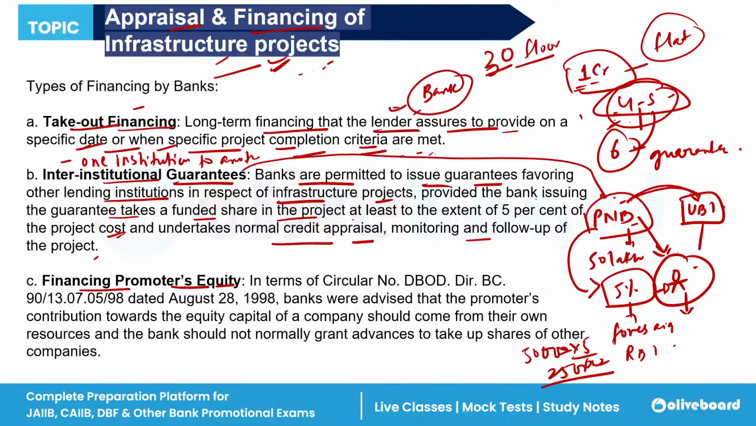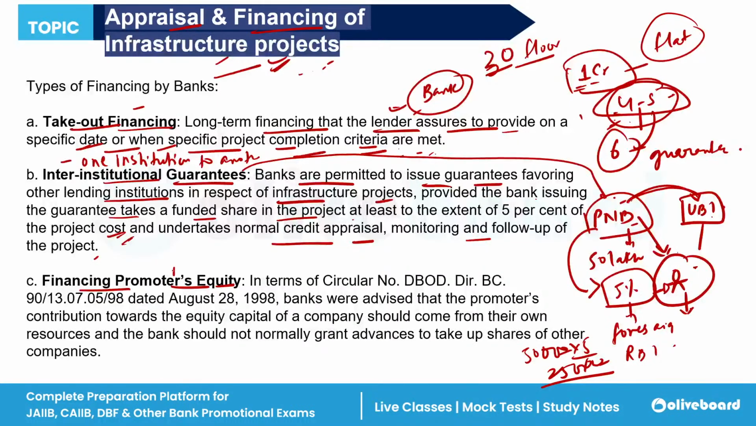Inter-institutional guarantee: one bank gives a guarantee for another bank to the borrower. That is inter-institutional guarantee. Before giving the guarantee, the previous bank has to give 5% of the project cost, and after that, the rest of the amount the other institutional bank will pay to this person. Done. Now, financing promoters' equity.